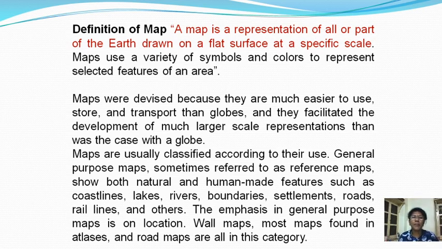Now maps are usually classified according to their use, general purpose, and sometimes they are referred to as reference maps for the natural and to show human man-made features. Some maps show natural features like coastlines, lakes, rivers, boundaries, and in the man-made maps we can see settlements, roads, railway lines, and many other features.